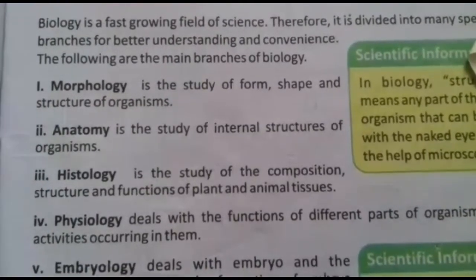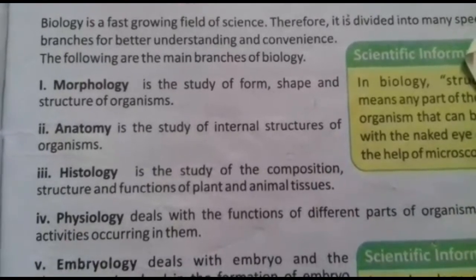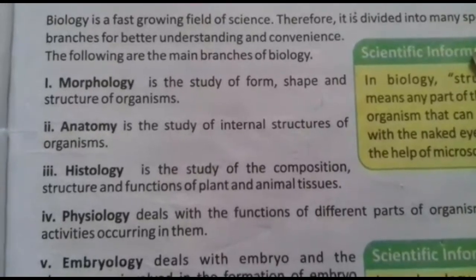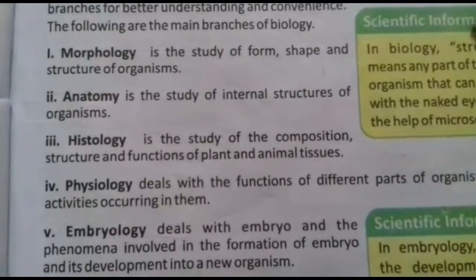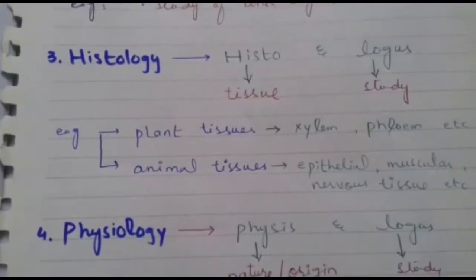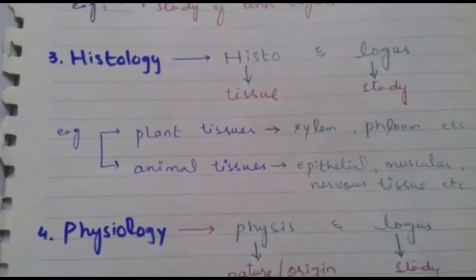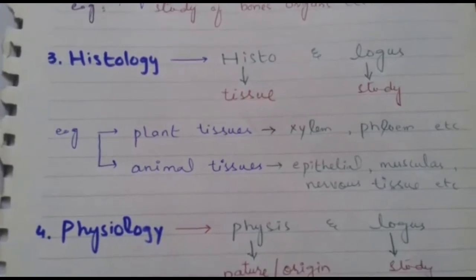Structure is its appearance, and function means how a tissue performs its task or its action to fulfill the body's needs. Different body tissues have different shapes, different colors, and they perform different functions.